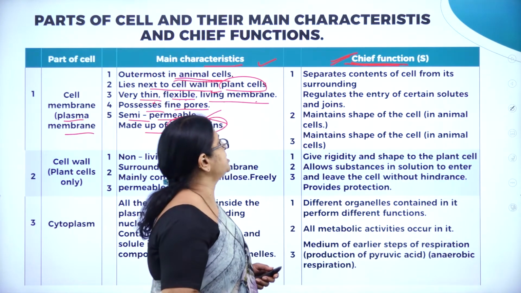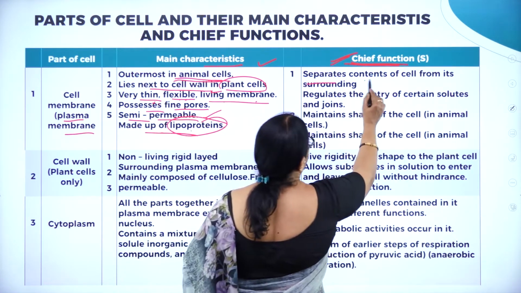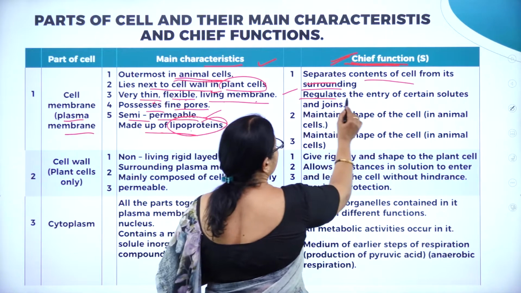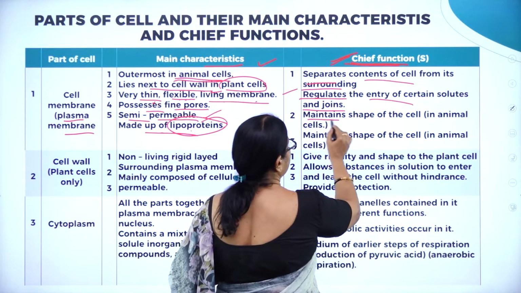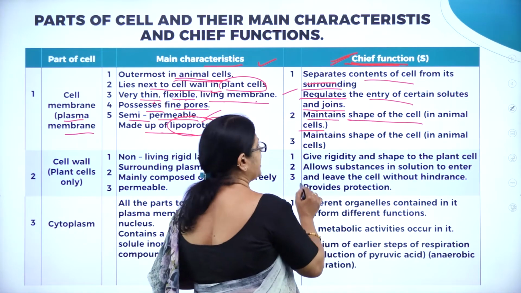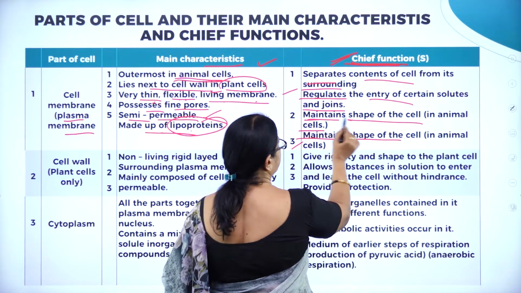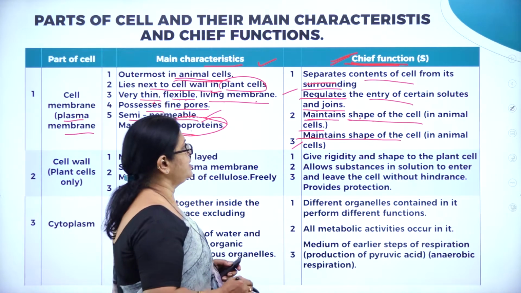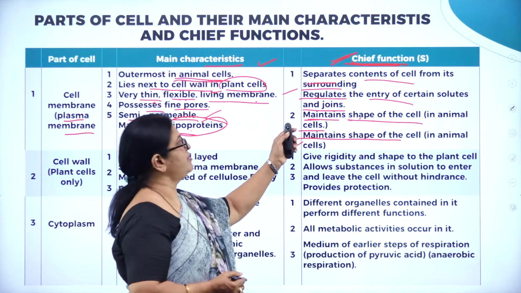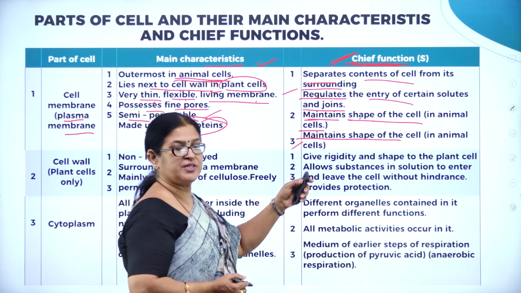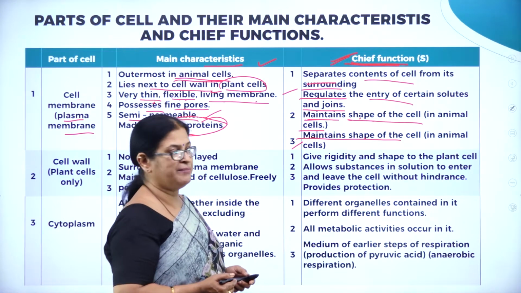Now, what is the main function? As you know, it acts as a boundary. It separates the contents of the cell from its surroundings, regulates the entry of certain solutes, joins other cells, and maintains the shape of the cell, in particular in animal cells. So what are the important functions of the plasma membrane? It separates the contents of the cell from its surroundings, regulates the entry of certain solutes in and out, and maintains the shape of the cell, particularly in animal cells.